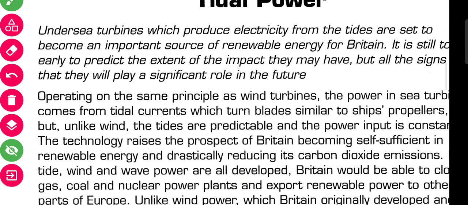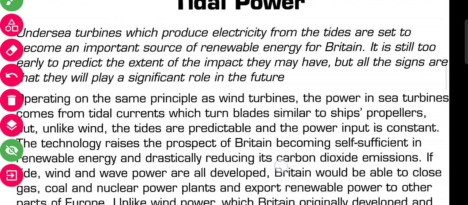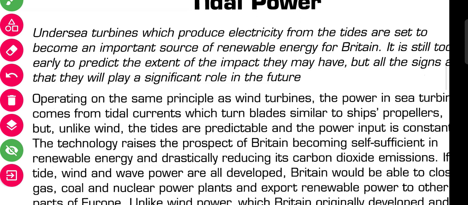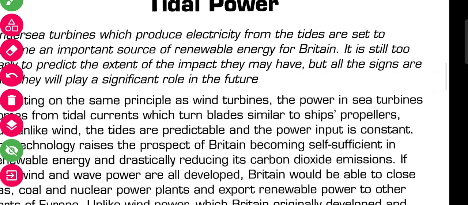The technology raises the prospect of Britain becoming self-sufficient in renewable energy and drastically reducing carbon dioxide emissions. So this was a new technology that was invented, and the machine was used. It is just referred to how it was used. Okay, so for question number 16, the answer will be here.